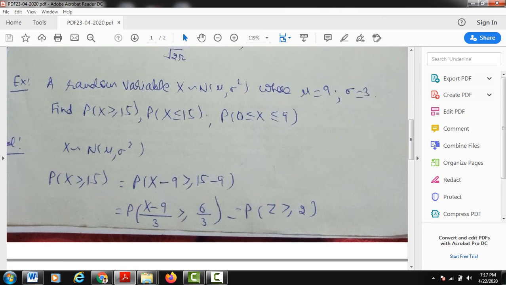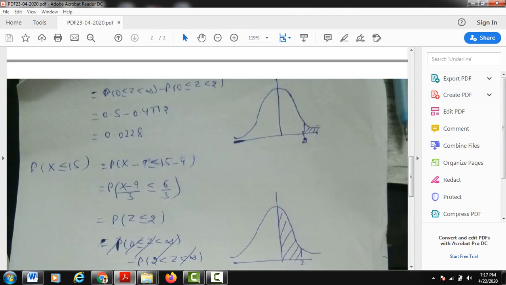Now how to see this table value? I'll show you this diagram. This is your normal curve, and this shaded portion is z greater than or equal to 2. How will you evaluate it? This area can be evaluated by taking the whole area from 0 to infinity minus the area from 0 to 2. The area from 0 to infinity is half, because the total area, the integral from minus infinity to infinity of f of z dz, is 1. The curve is symmetrical about this line, so on both sides the area covered is 1 by 2 and 1 by 2, that is 0.5.